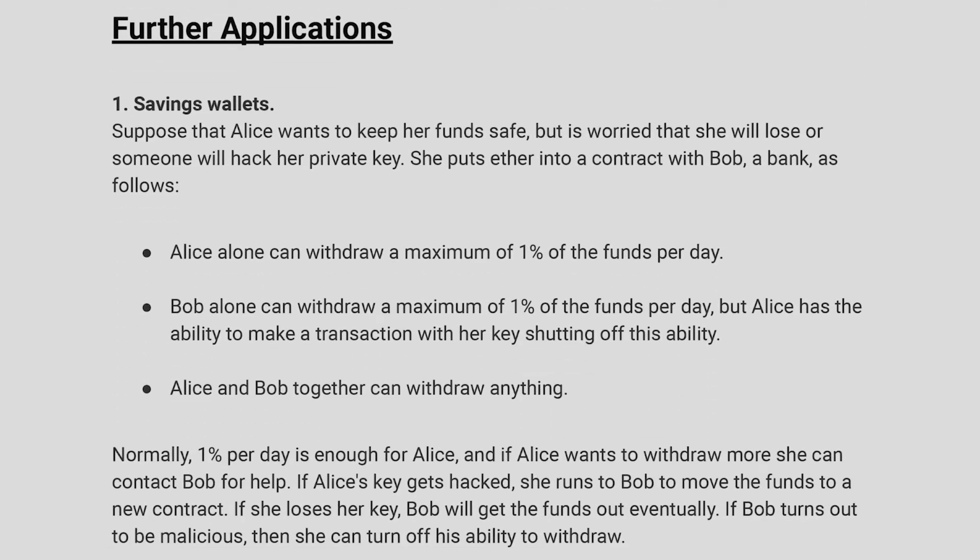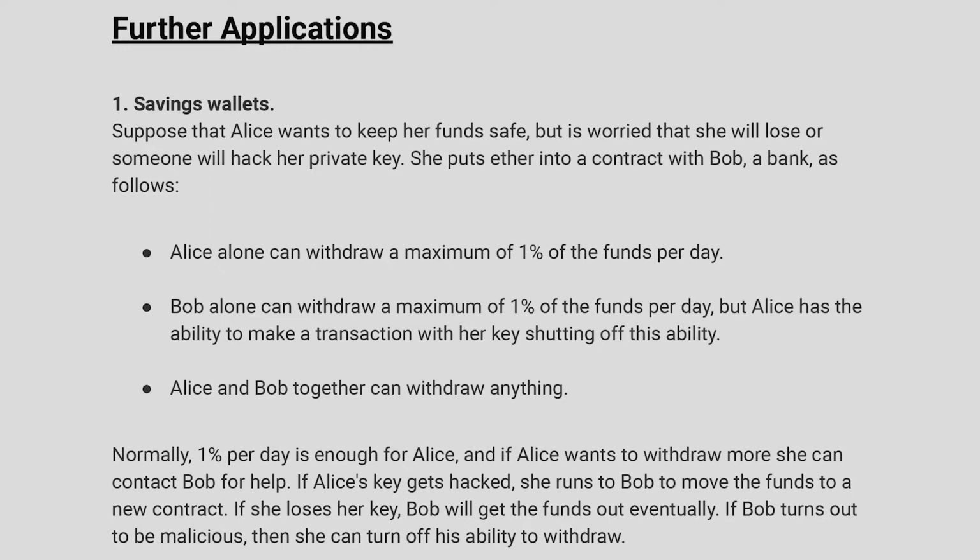Savings wallets. Suppose that Alice wants to keep her funds safe but is worried that she will lose or someone will hack her private key. She puts Ether into a contract with Bob, a bank, as follows. Alice alone can withdraw a maximum of 1% of the funds per day. Bob alone can withdraw a maximum of 1% of the funds per day. But Alice has the ability to make a transaction with her key, shutting off this ability. Alice and Bob together can withdraw anything.